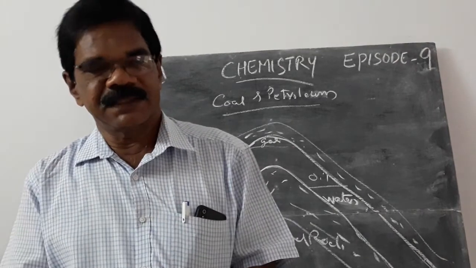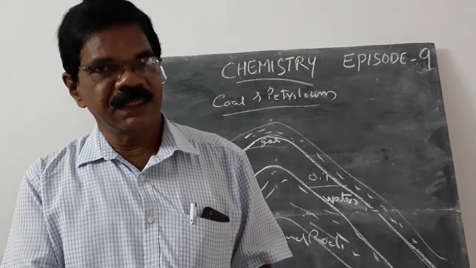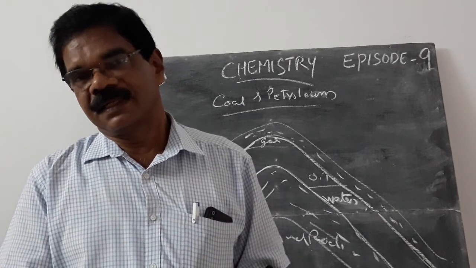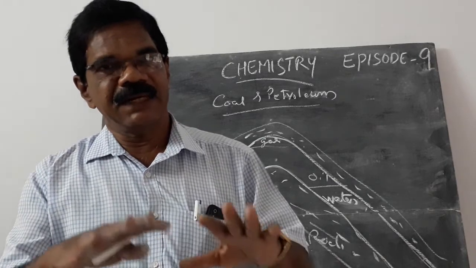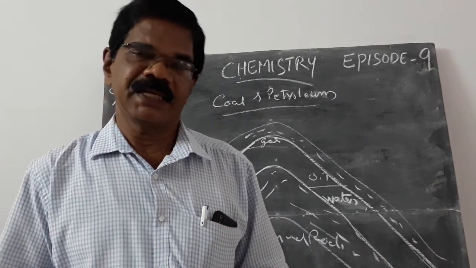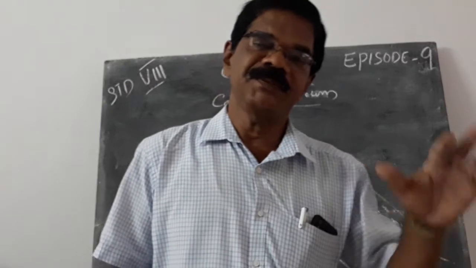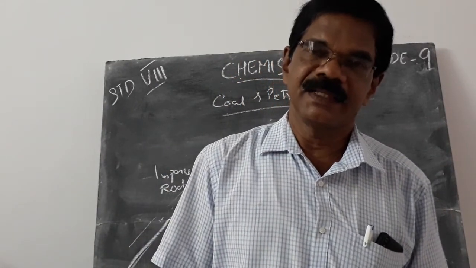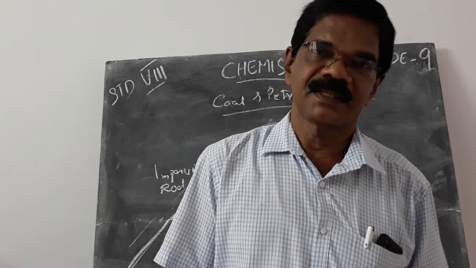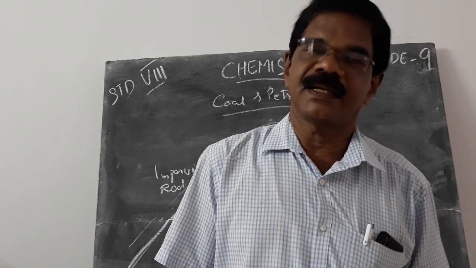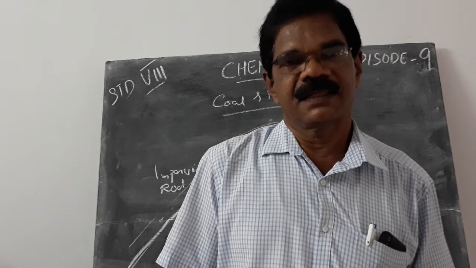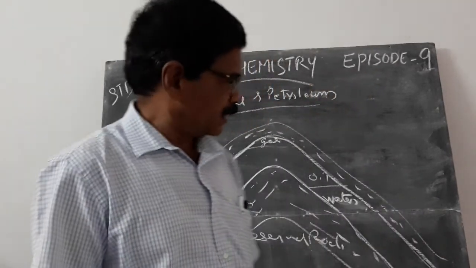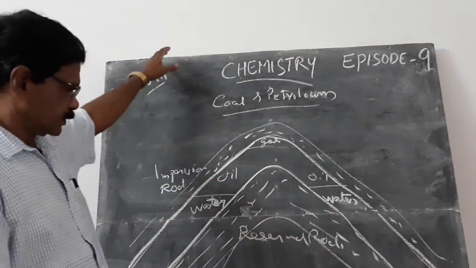The living animals died and were buried under the sea. They were covered with sand and clay. Then years passed, and more and more sand and clay covered them. At high temperature and pressure, these dead animals converted into petroleum. Let us see the picture of how petroleum is formed.